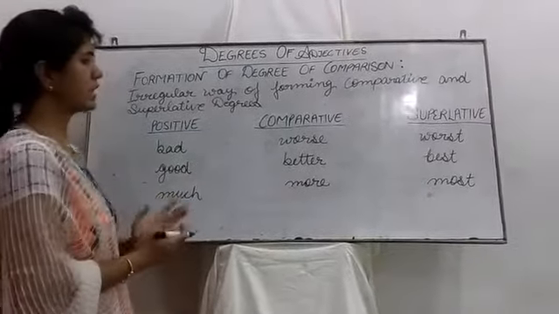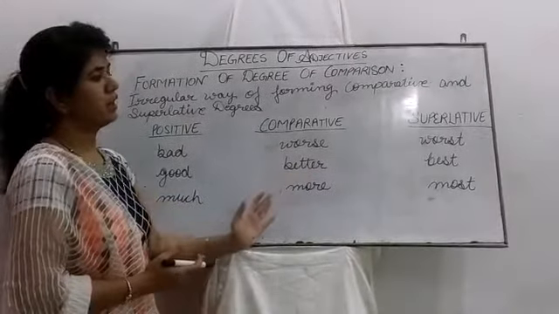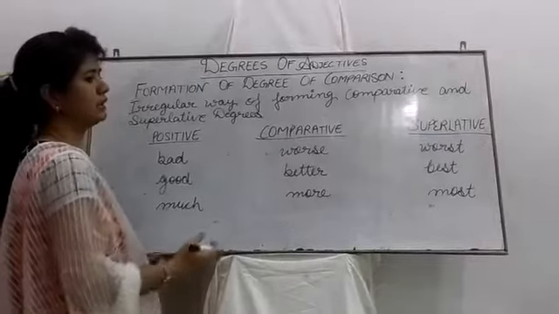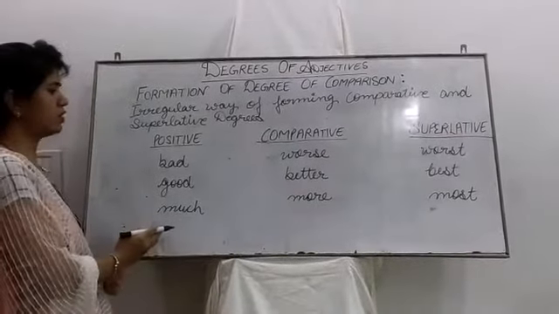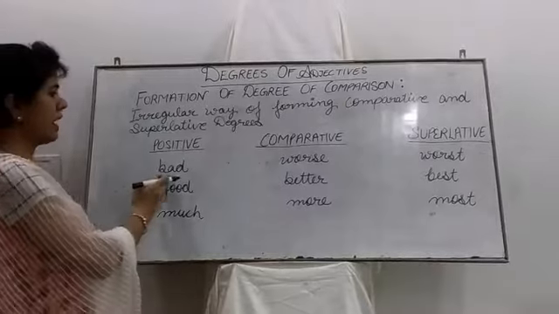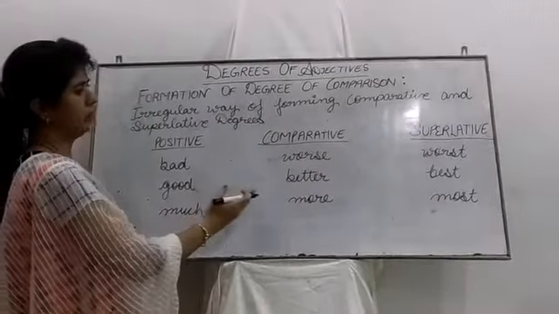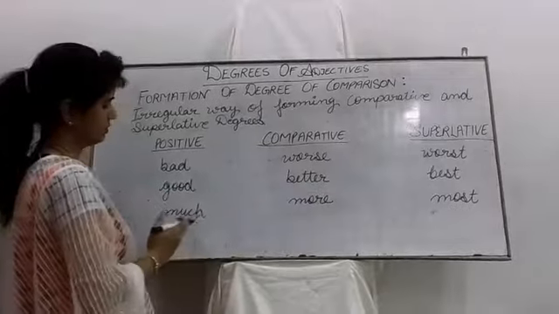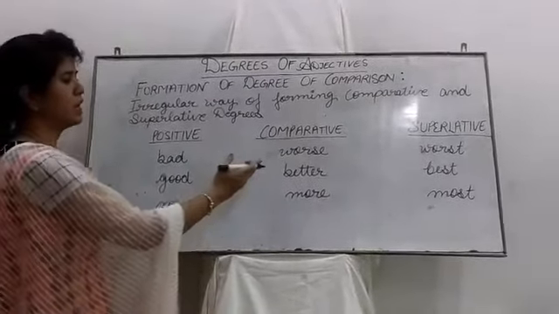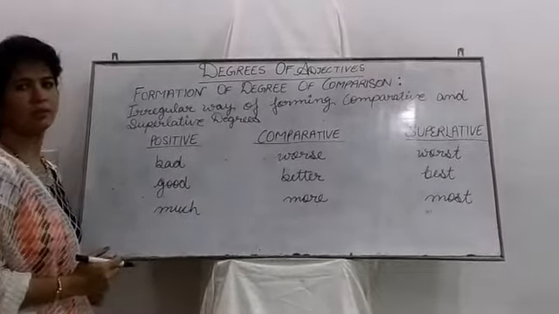But in this case, the comparative and superlative degrees are absolutely different. They have different spellings. They don't match the positive degree at all. Alright? Like bad, worse, worst; good, better, best; much, more, most. You can notice that they are completely different from the positive degree.